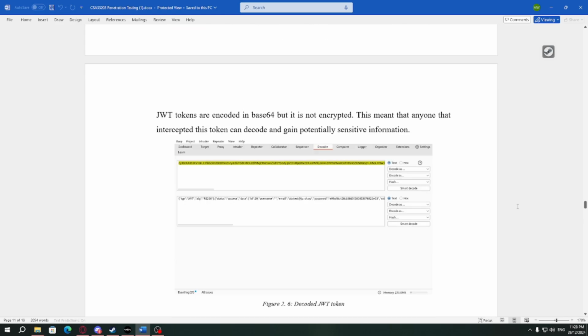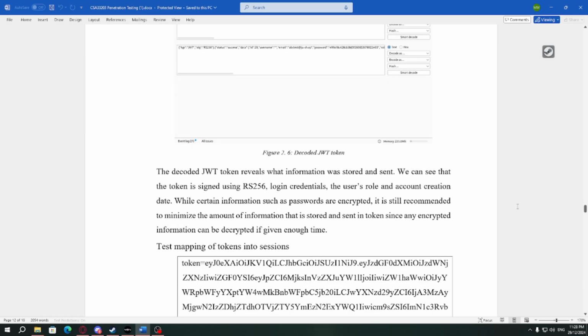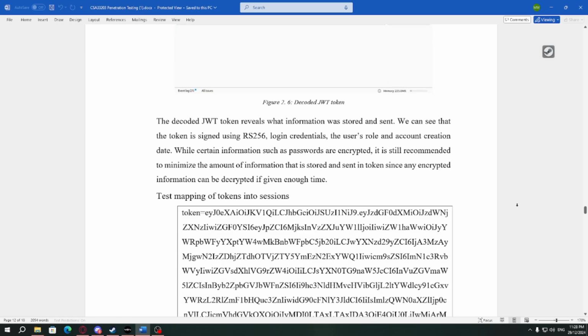JWT tokens are encoded in base64, but it is not encrypted. This means that anyone that intercepts this token can decode it and gain potentially sensitive information. The decoded token reveals what information was stored and sent. We can see that the token is signed using RS256, and contains the login credential, the user roles, and the account creation date.